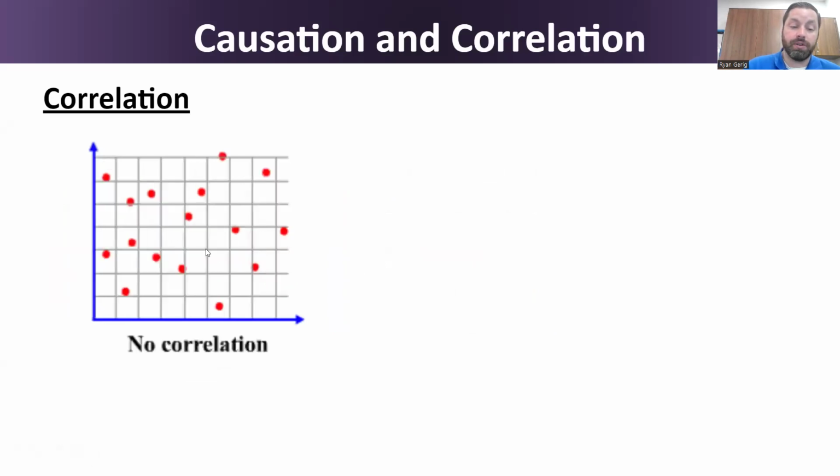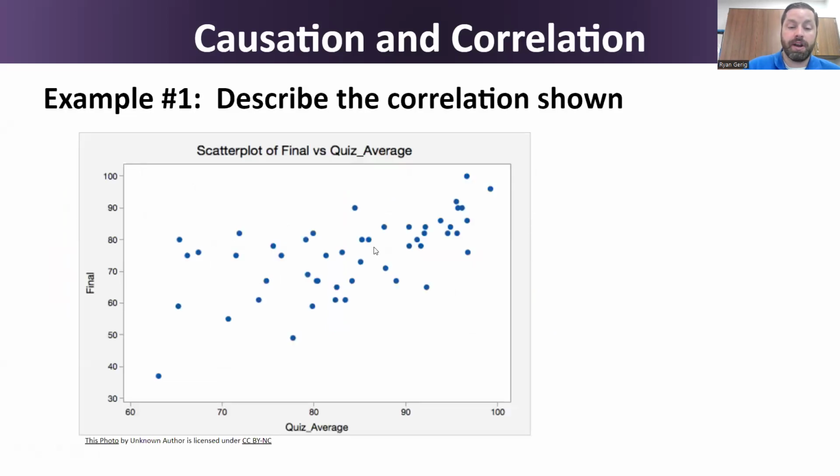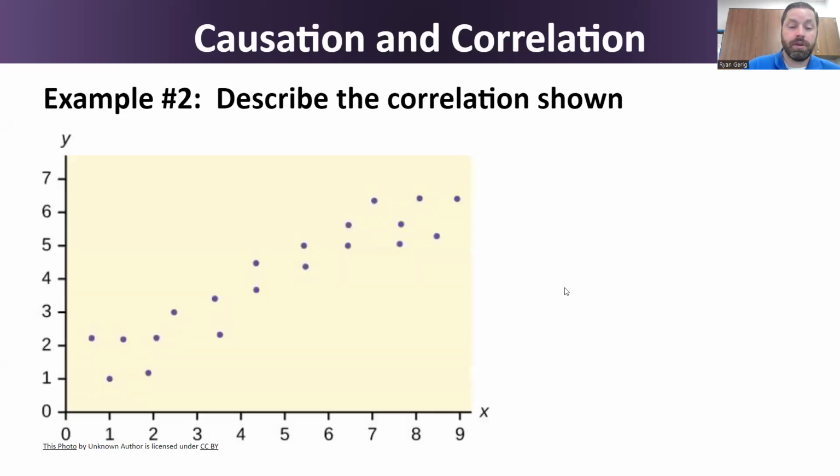And this is one where it looks like there's no trend here. This would be no correlation. So what do you think here? Some might say it's a weak positive correlation. It does look like as one goes up, the other one goes up as well, a little bit, but I would probably say this one's more of a no correlation. This one would be a moderate to maybe even a strong positive correlation. As one goes up, the other goes up.